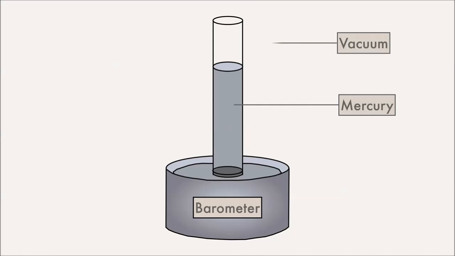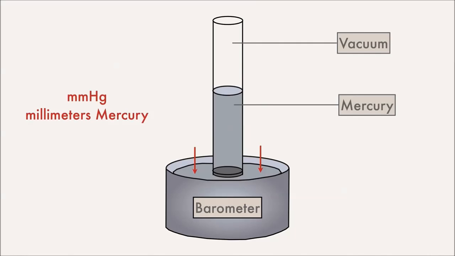At the top is a vacuum, and the atmospheric pressure, all the atmosphere from Earth's crust to space, is pressing down on the liquid in the basin. When the atmospheric pressure rises, the mercury adjusts to the increasing pressure by moving up the tube. This creates equilibrium between the internal and external pressures. When the atmospheric pressure decreases, the mercury level drops to maintain equal pressure. This kind of barometer is read in millimeters of mercury because it measures the change in height of mercury inside the barometer.